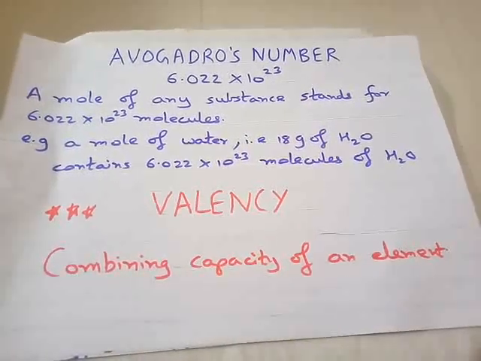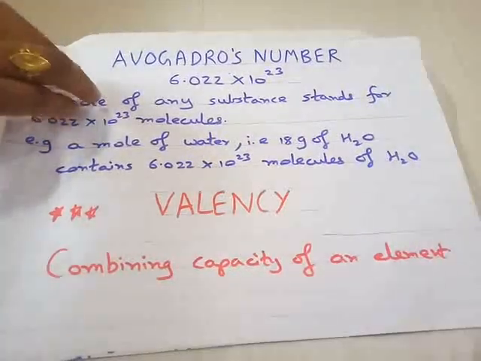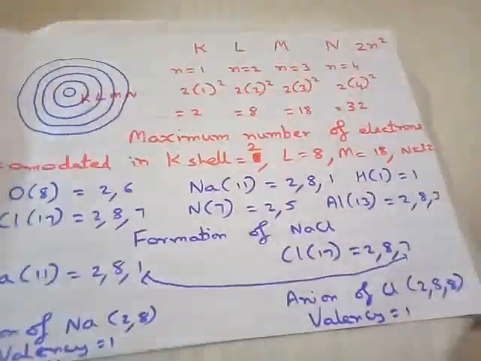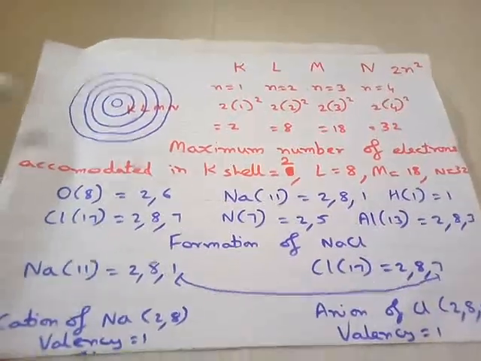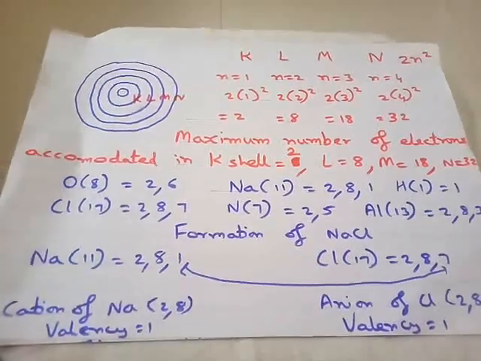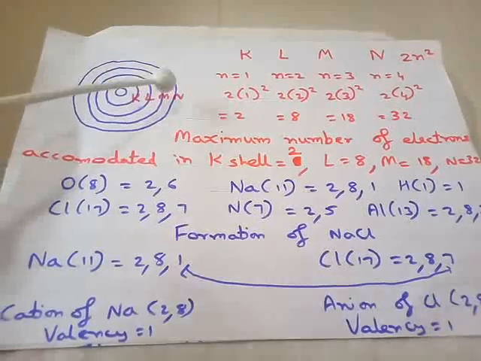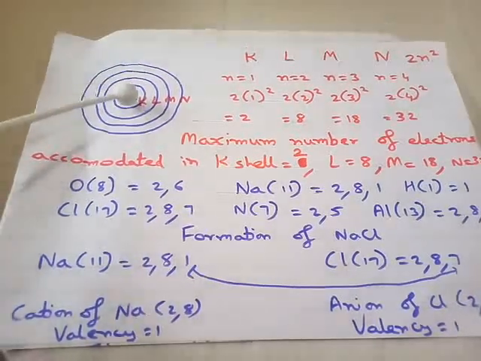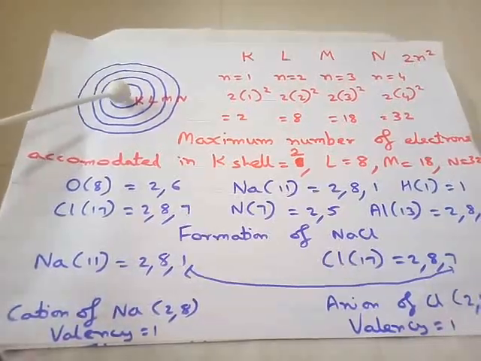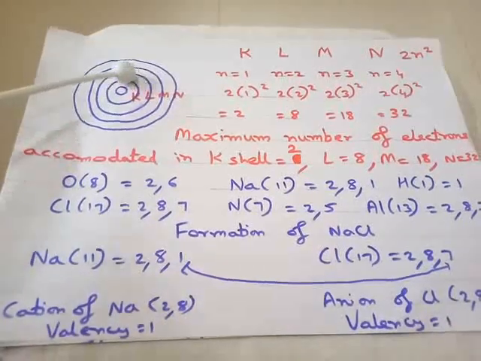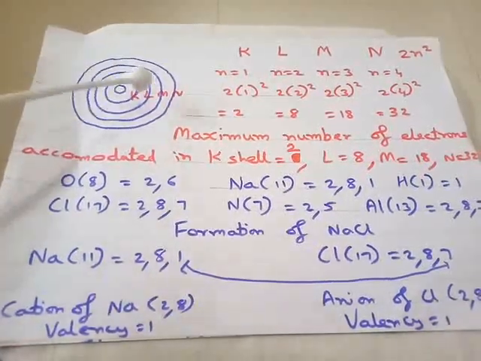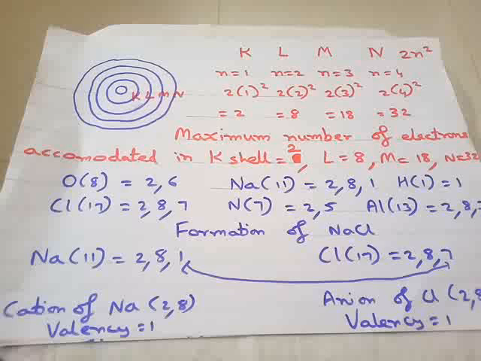So for understanding the topic valency, we had seen the entire setup of an atom last time. I will explain it to you again. You can see the structure of the atom here. The center of the atom is known as the nucleus, with shells or orbits surrounding the nucleus.